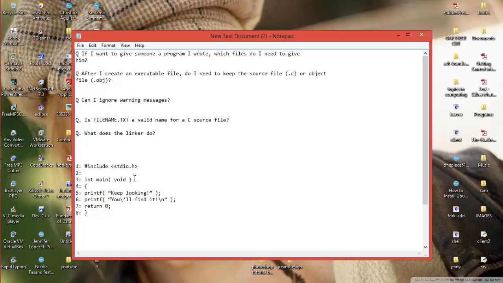If we put a semicolon, it's telling the end of the statement, but the main hasn't even started. See, these braces indicate that a block is being started. What is a block? A block is a set of statements, a group of statements enclosed within braces. A block is similar to a statement. I mean, a statement can be replaced with a block. So this is cool, this is cool, and this is cool. Everything is cool. The only problem is here.